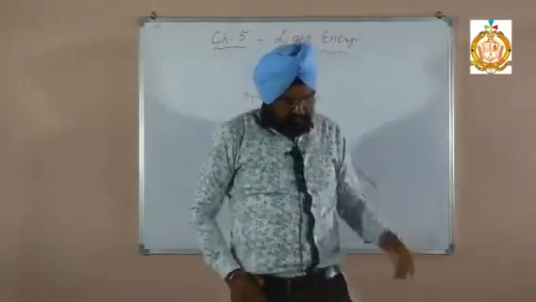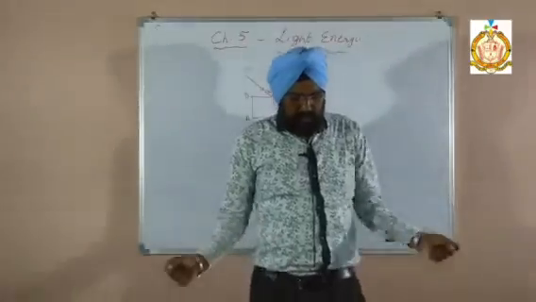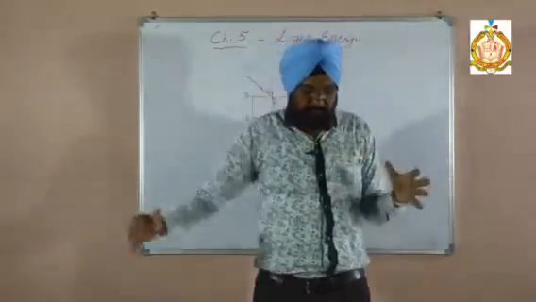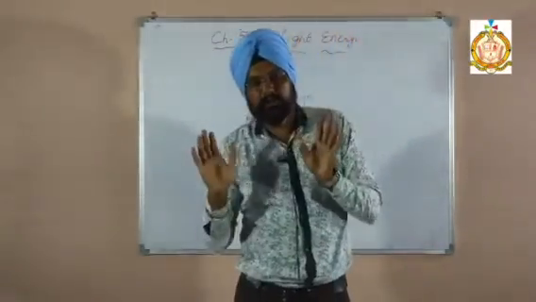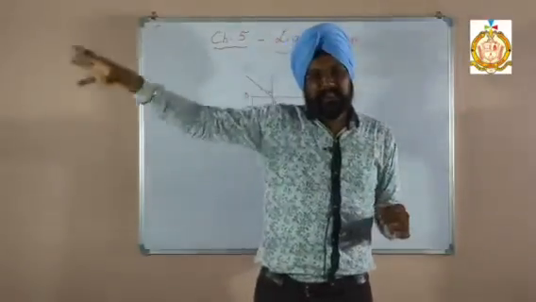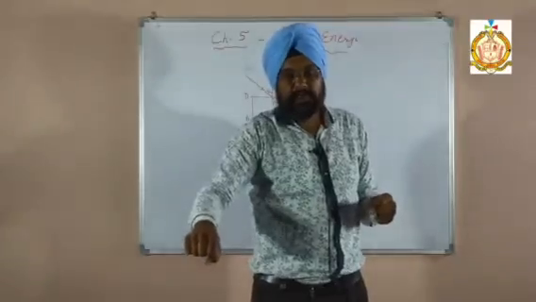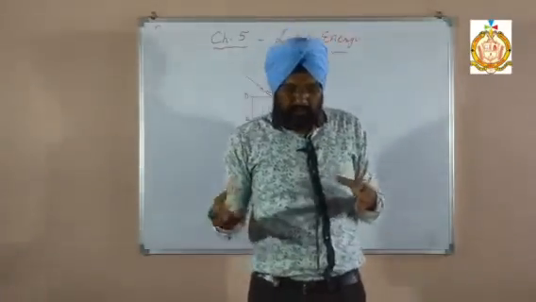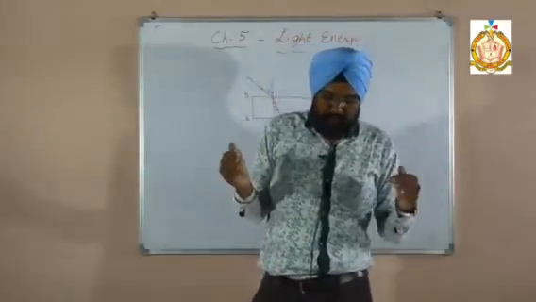If a coin is placed at the bottom of an empty vessel, it becomes out of view when the observer moves a little away from the vessel. A position will come when the coin cannot be seen by the observer, and if the observer is standing at that point and I pour water in this glass, then the observer can easily find that coin. So we can say the coin is visible when water is poured in the vessel.